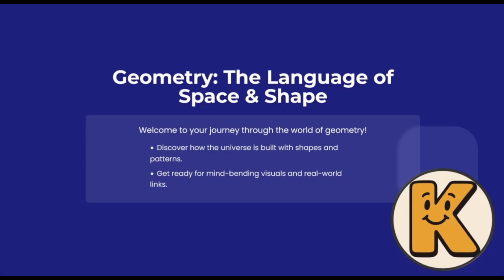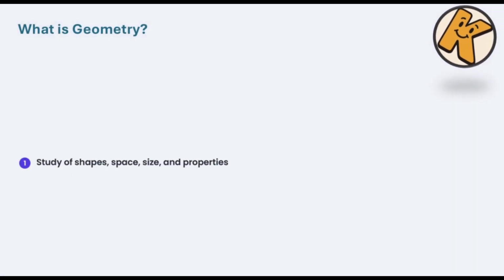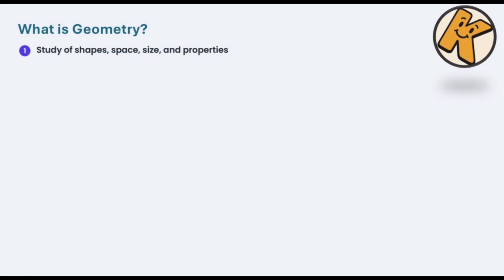So, geometry, as you can tell from the name, is the language of space and shape. At this point, we are going to talk about what geometry actually means. As you can see over here, geometry is the study of shapes, space, size, and properties, and everything related to that. It actually has a very fun story because it comes from two words. The first one is geo, which means earth, and the other is metron, which means measure.